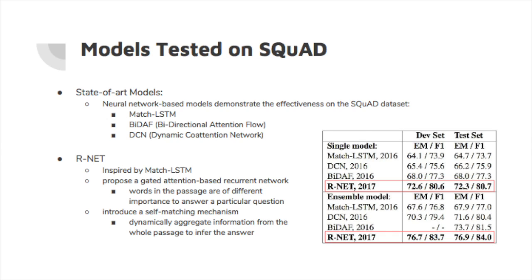First, it adds a gate to the attention-based recurrent network to account for the fact that words in the passage have different importance to answer a question. Second, they introduce a self-matching mechanism to dynamically aggregate information from the whole passage to predict the answer. Then my partner will introduce the RNet structure.